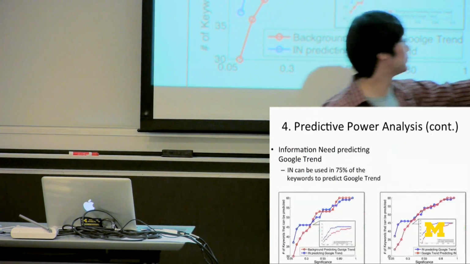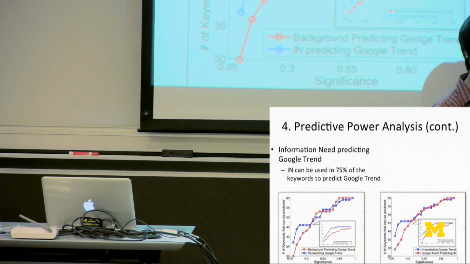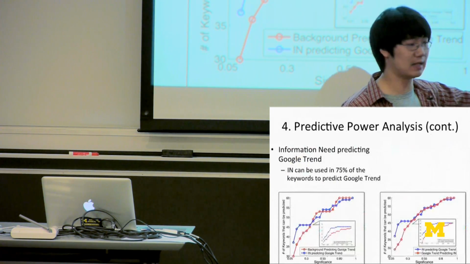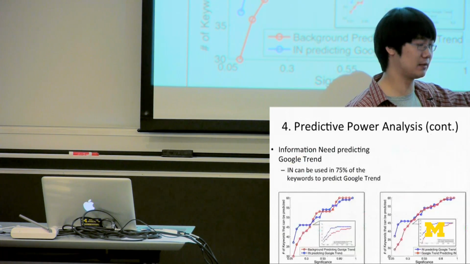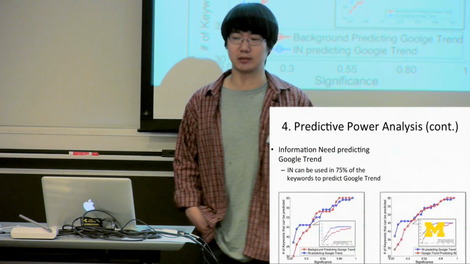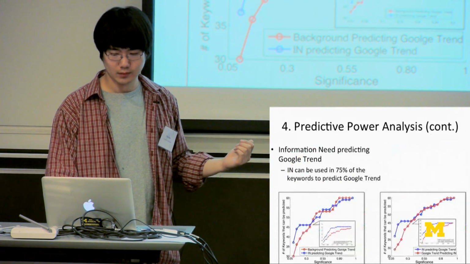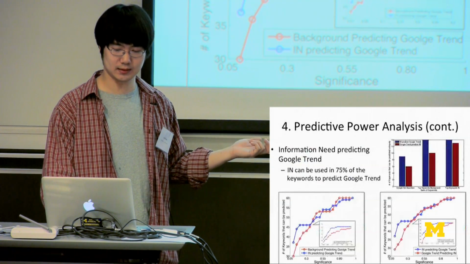In this figure, the blue line is the same, but the red line is the number of keywords for which Google Trends can predict the information need. We can see that under a very high significance level, for more than 45 keywords, roughly 75% of the keywords, information need can be used to predict Google Trends. So here shows the proportion of the keywords.